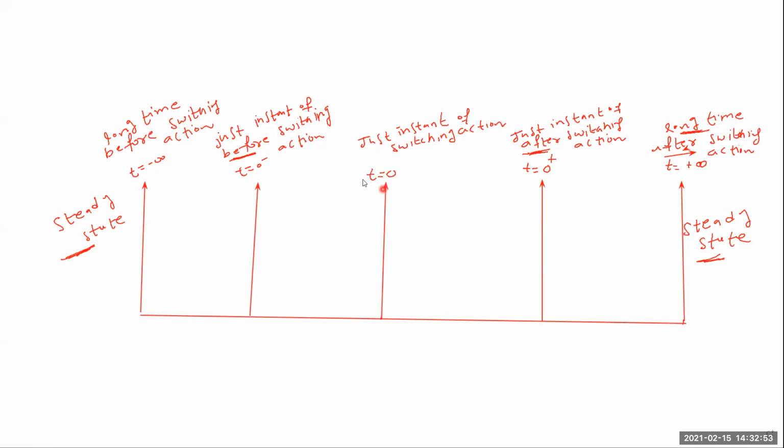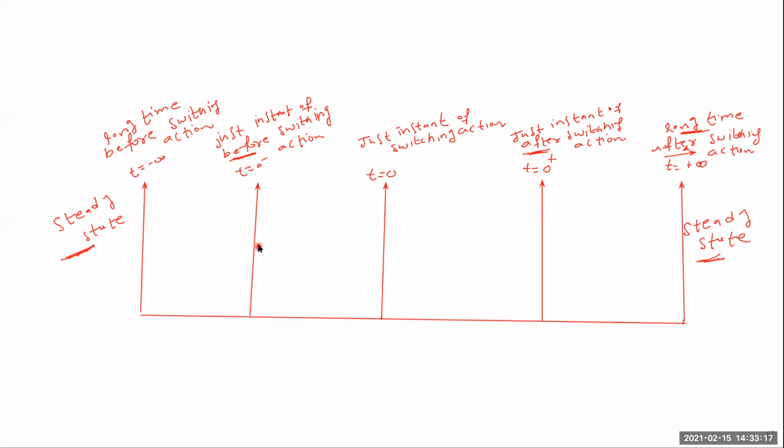Before the switch is closed at 2 o'clock, say 158 seconds before that, or 158 point something, even microseconds or milliseconds before, the switch is under open condition. Just before the instant of switching action.